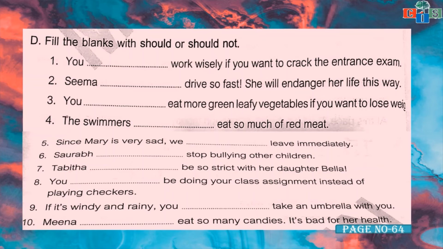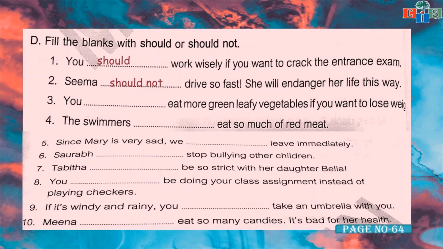Okay, let's start. First one: "You dash work wisely if you want to crack the entrance exam." You should work. It's a kind of advice. You should work wisely if you want to crack the entrance exam. Second one: "Seema dash drive so fast, she will endanger her life this way." Seema should not drive so fast. Should not drive is also a kind of advice.